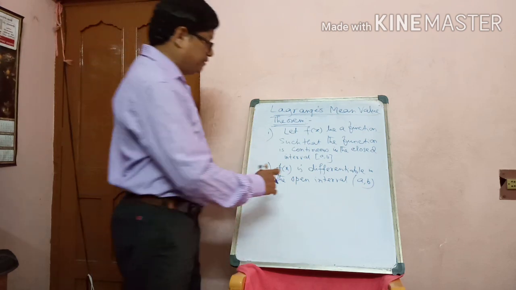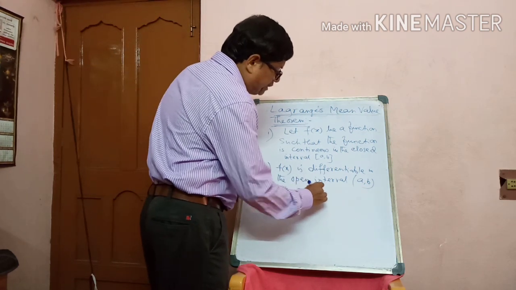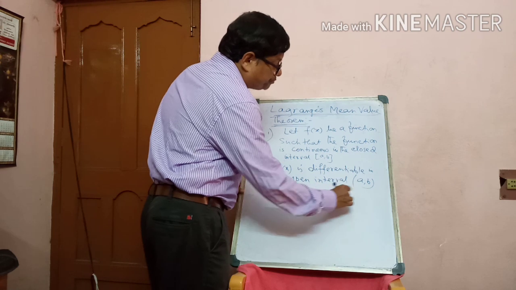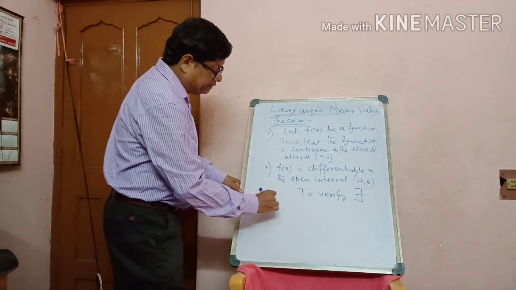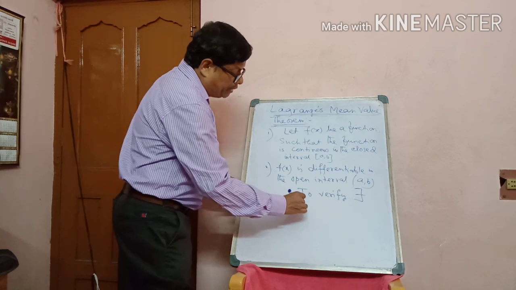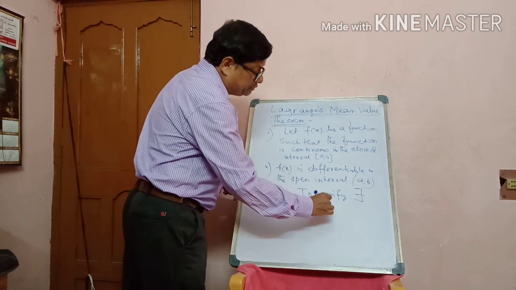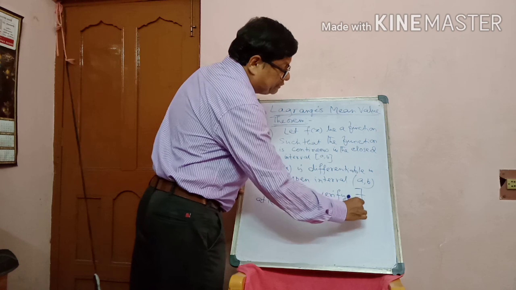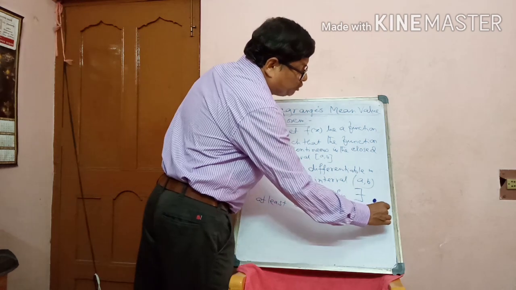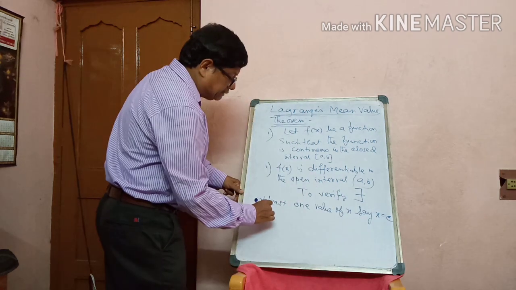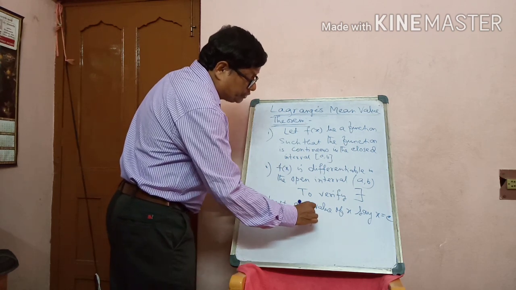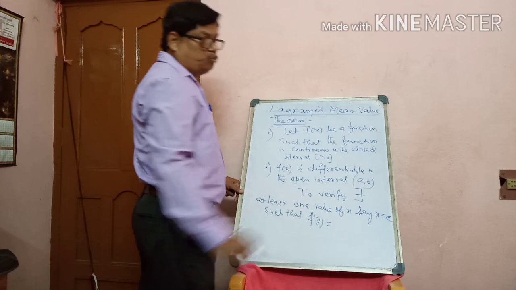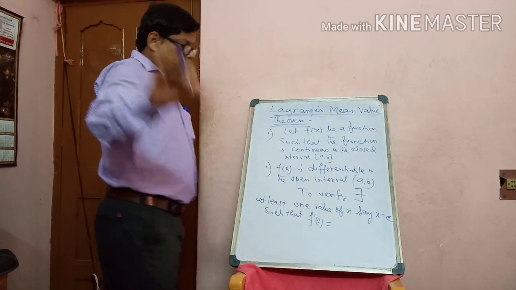To verify, there exists at least one value of x, say x equal to c, such that f dash c equals, no, it is not 0.